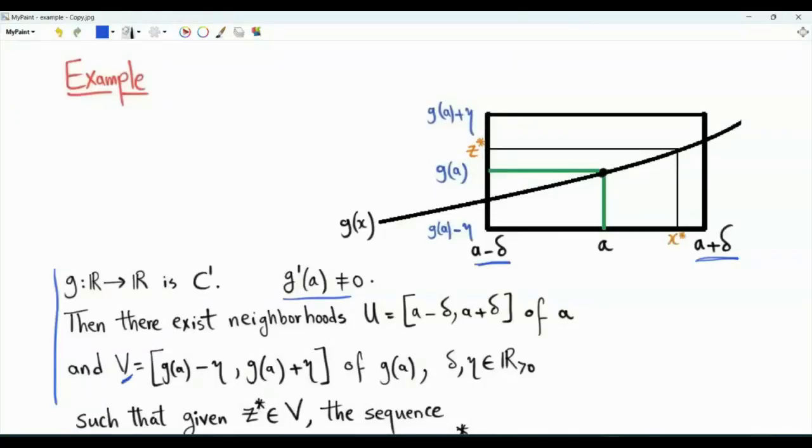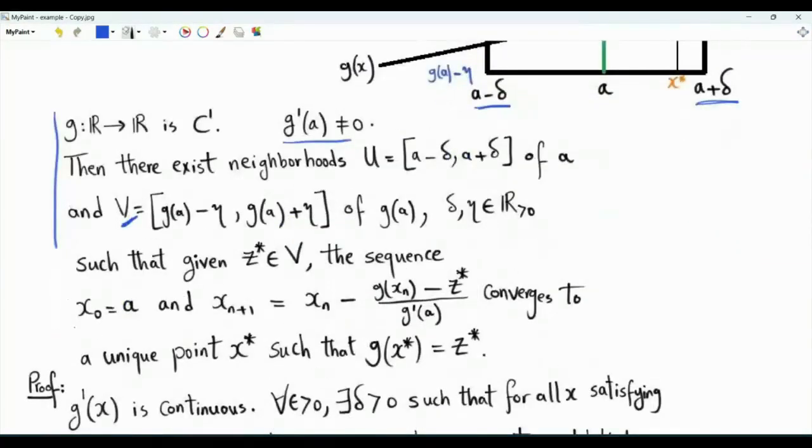such that if we pick z star in big V and carry out the following iterations, x sub 0 is a, and x of n plus 1 is equal to x of n minus a ratio. In the numerator, we have g of x of n minus z star, that point that we choose in interval V. And in the denominator, we have the first derivative of g evaluated at a, and this by assumption is non-zero. The claim is that if we carry out those iterations, the sequence x n converges to a unique point x star, such that g of x star is equal to z star.